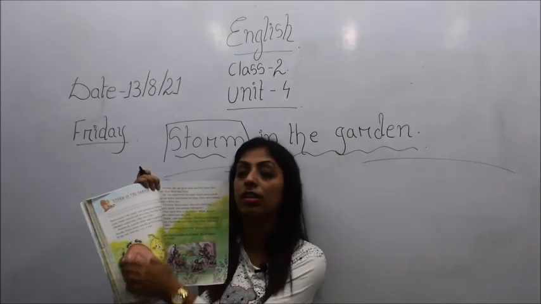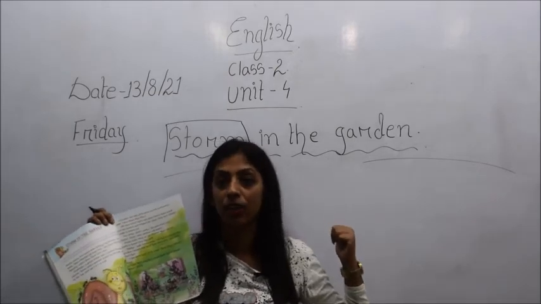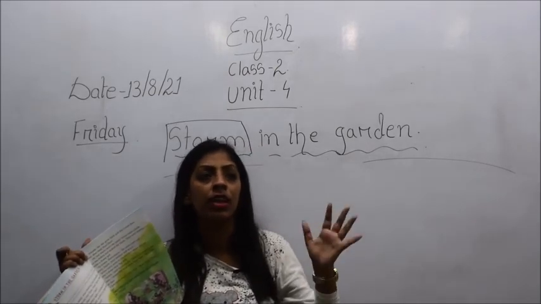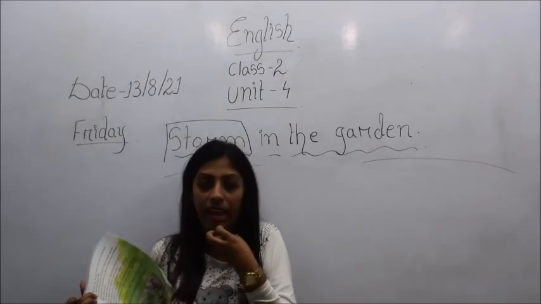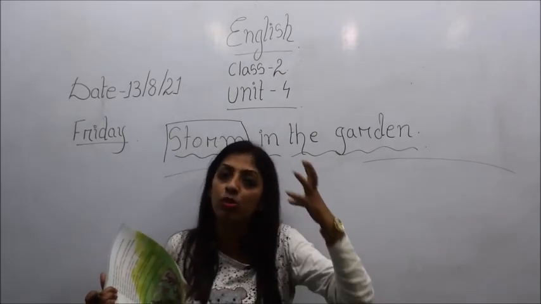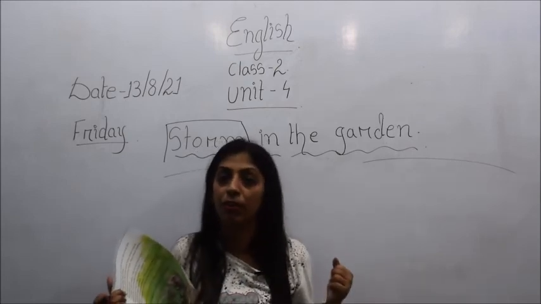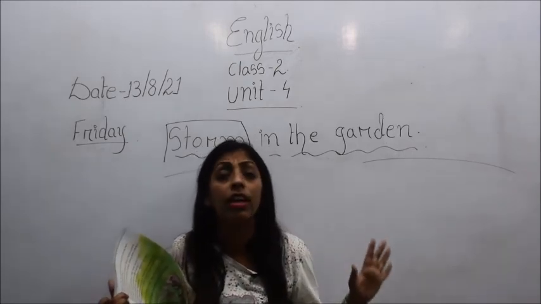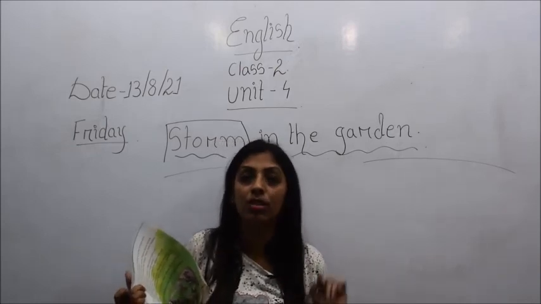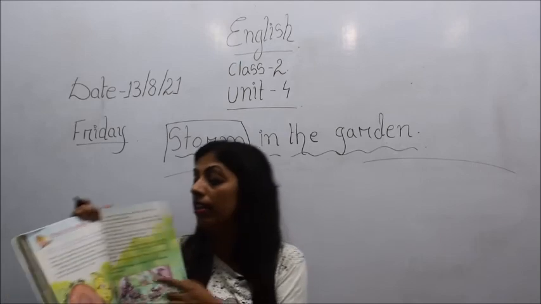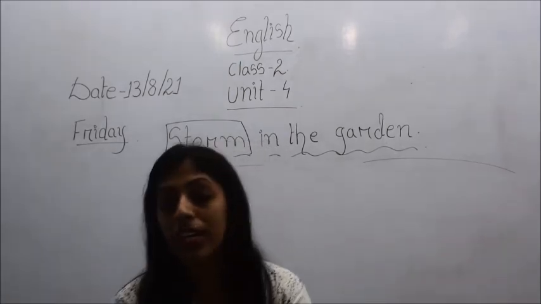This is because of the shell that snails have on their back. Whenever they feel something wrong is about to happen, they hide their head and tail inside it. They pull inside that shell and protect themselves from their enemy or anything that is not favorable to them. So that is why this snail Sunu Sunu did not get wet.